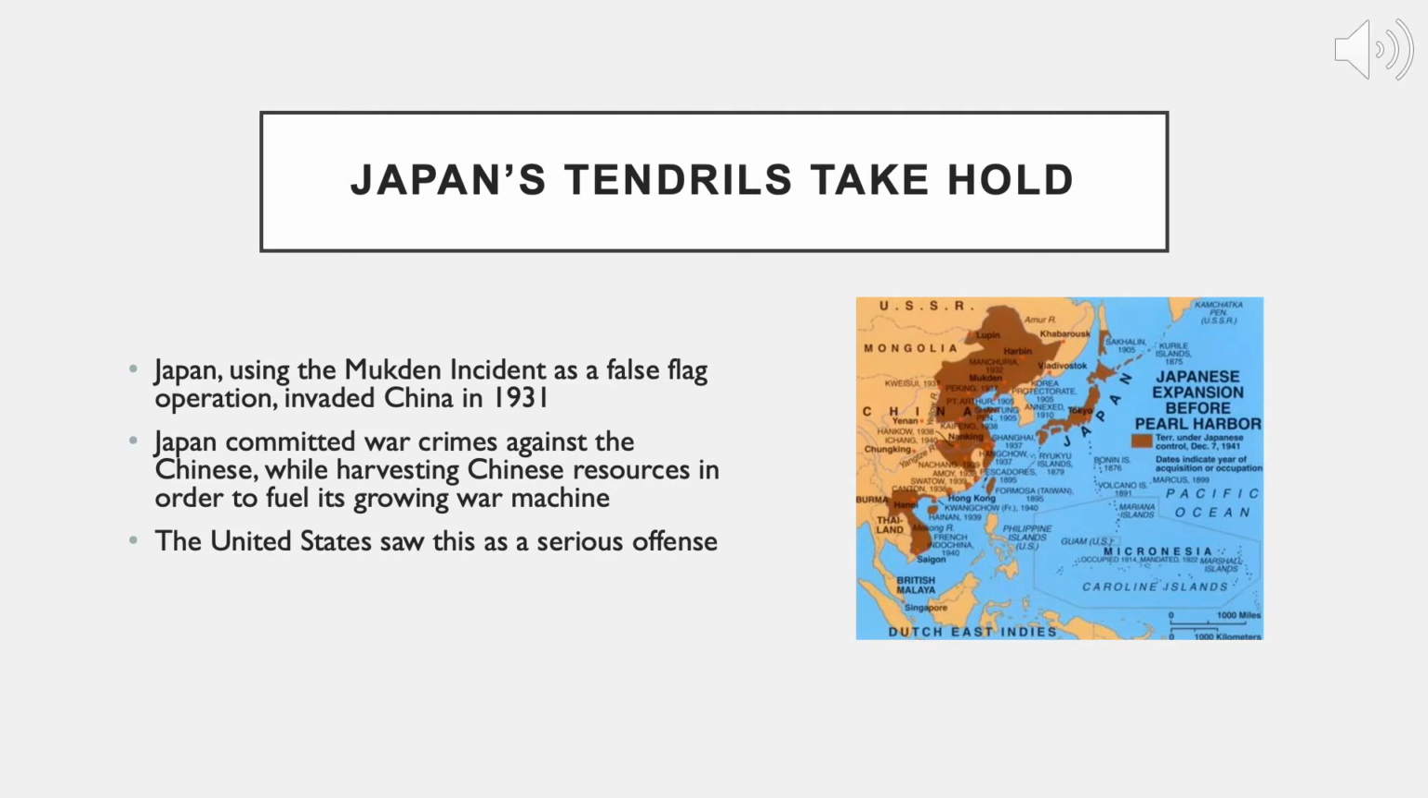When Japan started its campaign against China, it utilized a black flag operation. The Mukden incident, which was a railway explosion artificially produced by Japanese operatives, allowed the Japanese to claim casus belli. Japan invaded mainland China at Manchuria and committed horrendous war crimes against the Chinese while pillaging the lands and harvesting resources. The United States took extreme offense to Japan's campaign against nationalist China. Not only was Japan harassing America's ally, but the war also affected American economic prosperity.